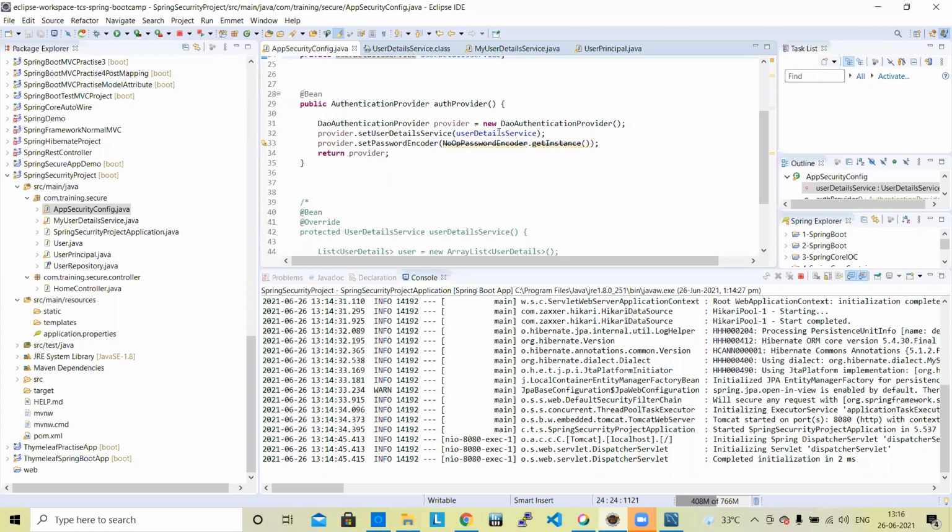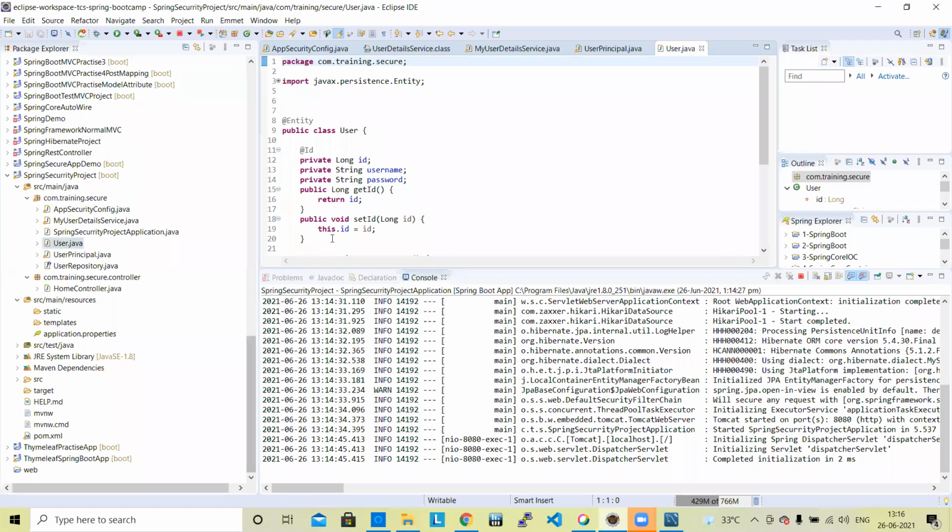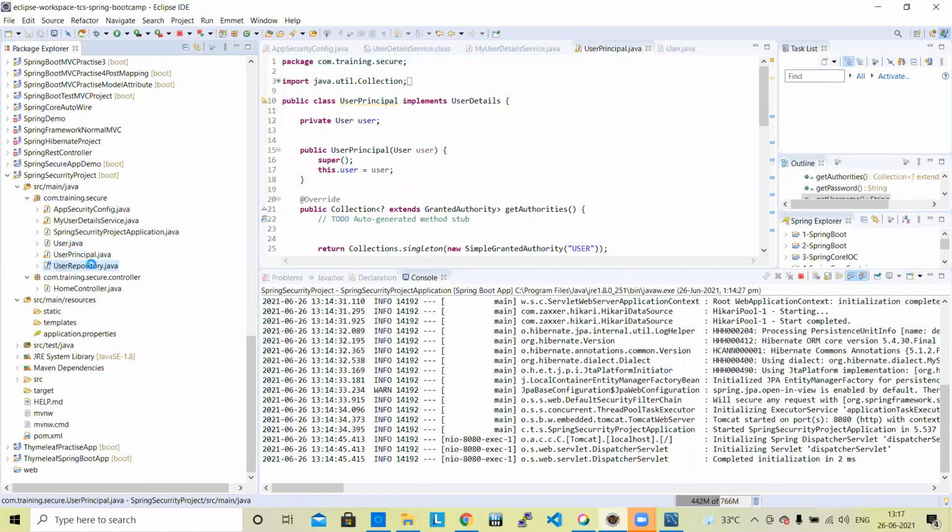Here actually it is the user details service, and here is the entity, this is the user principal object, and this is the user repository.